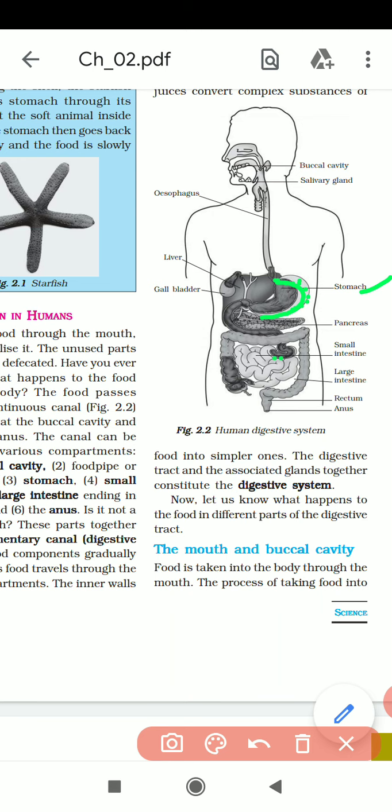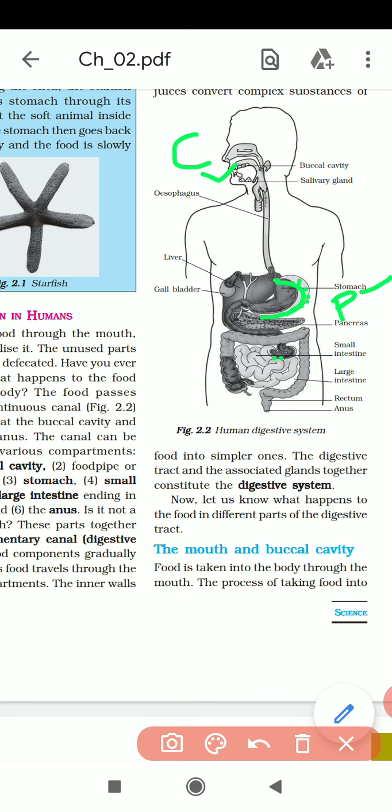Hydrochloric acid mixes with the food, and if any bacteria are eaten by you, they are killed by the hydrochloric acid. And the digestive juice secreted in the stomach breaks down the protein. So in our mouth, carbohydrate breakdown, in the stomach protein breakdown. Already two breakdowns over.